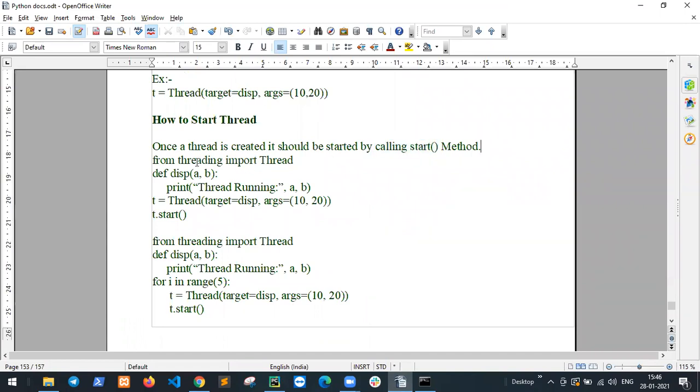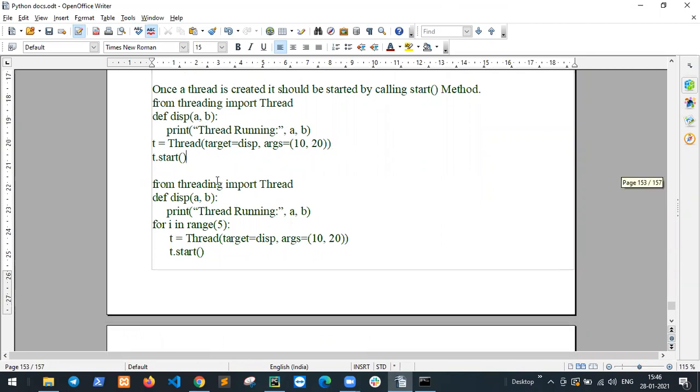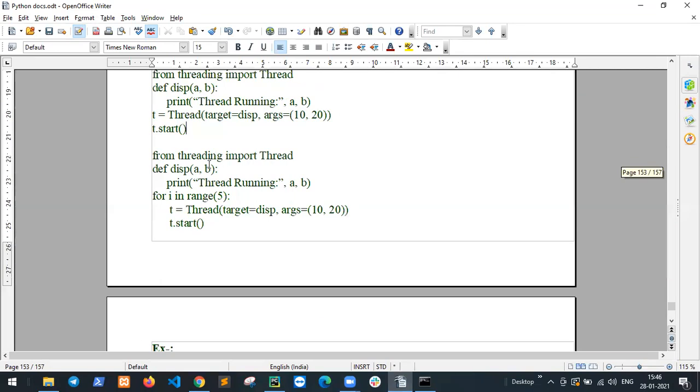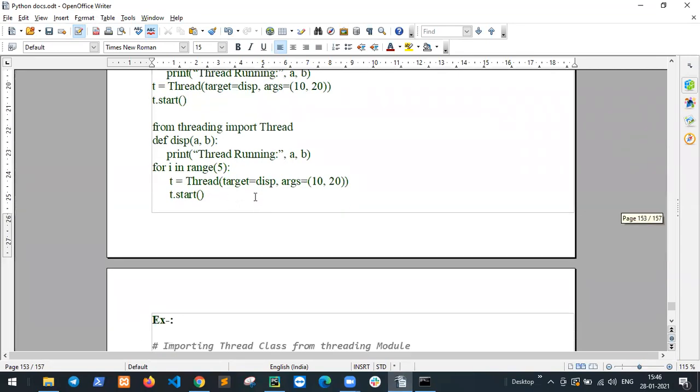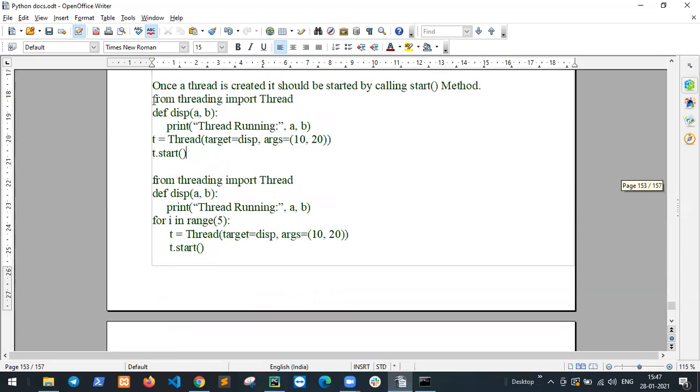From threading import Thread. Def disp(a, b): print thread running a, b. Thread with target and arguments 10, 2, and then arguments 3, 4, then start.